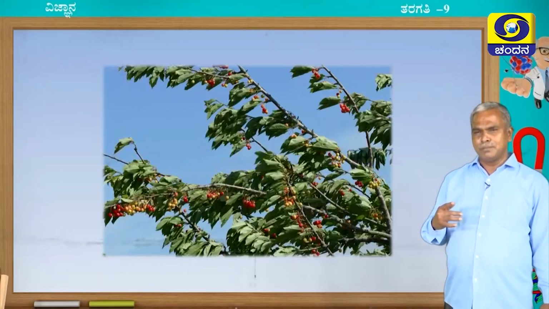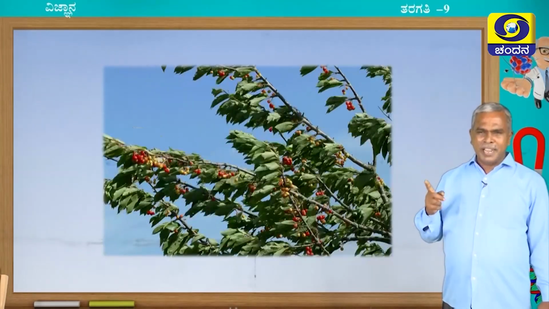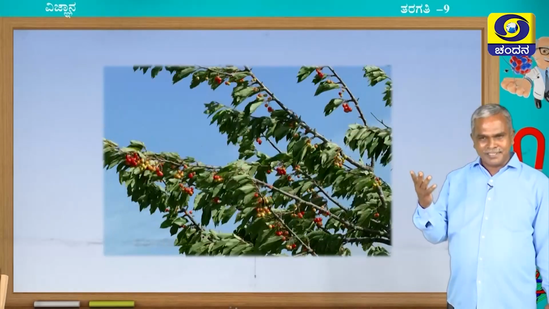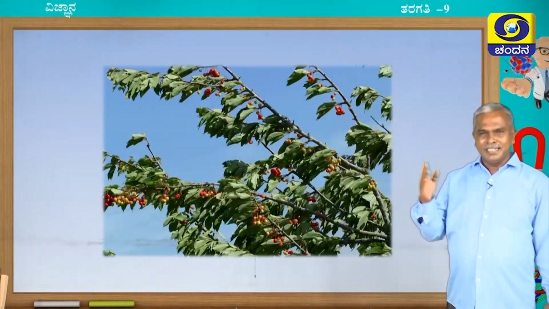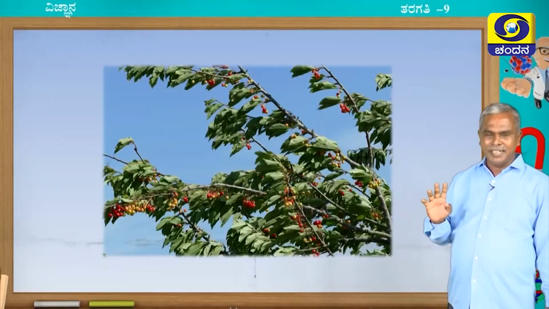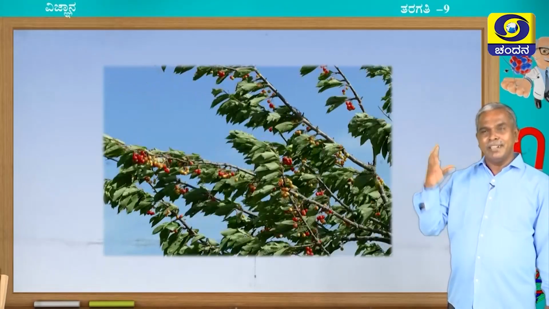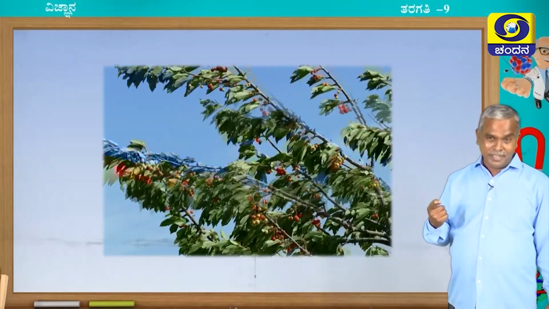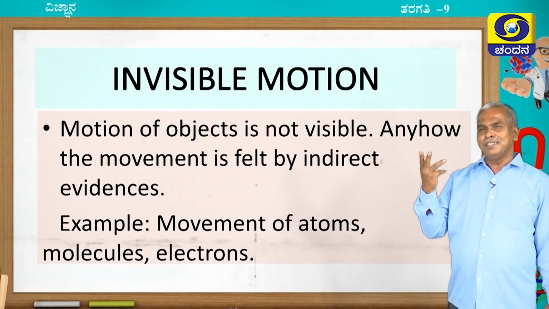Based on the visibility of the motions, please observe this scene. In this scene, the branches of the tree are shaking. Who is shaking? Definitely your answer is correct. Due to the wind blow, or due to the movement of the wind, the branches are shaking. Can you see the movement of the wind? No, we cannot see the movement of the wind, but we can feel it by indirect evidences. I conclude that this motion is not visible to me. Hence, such a type of motion is called invisible motion.